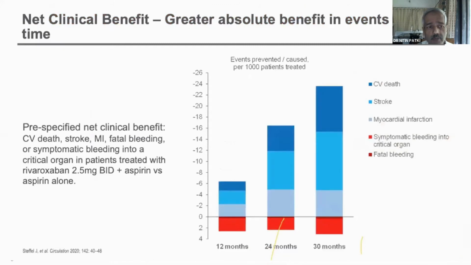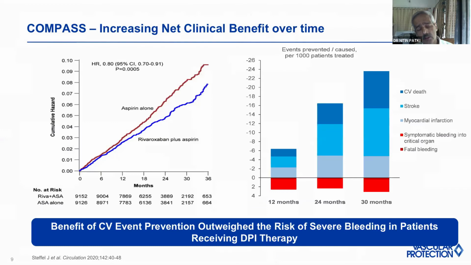What we have to look at finally is the net clinical benefit we are giving to the patient, whether there is harm we are doing by increasing the risk of bleeding, and what benefit we are going to see. Here we can see that over a period of 2.5 years, there is no significant increase in the risk of bleeding with the strategy of rivaroxaban with aspirin, whereas the benefits in terms of MACE keep on increasing with every passing day. So the bleeding plateaus and the MACE benefits keep on increasing. So net benefits are definitely going to increase.